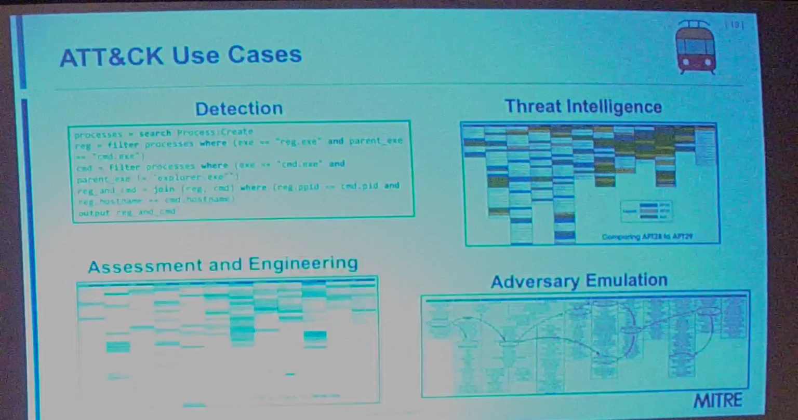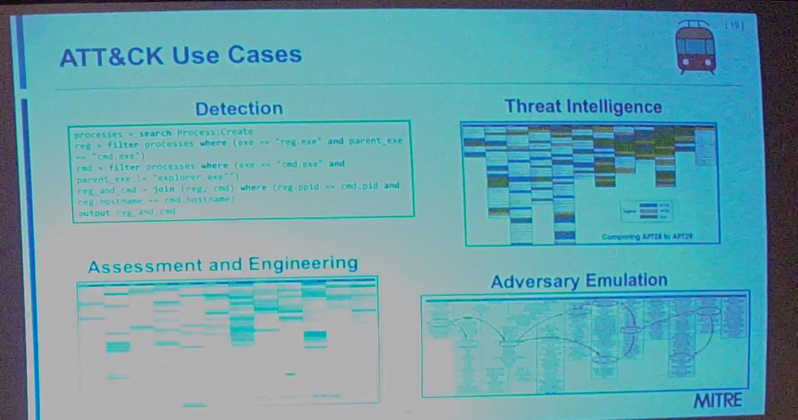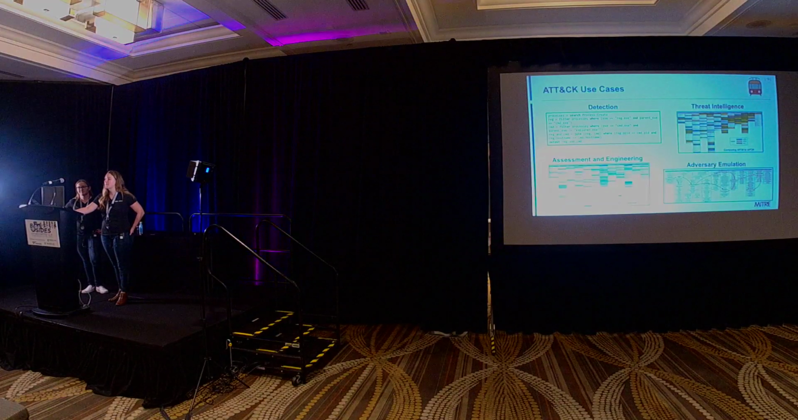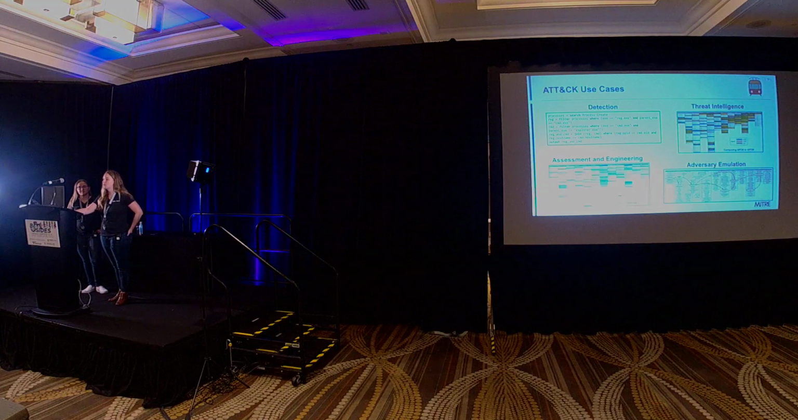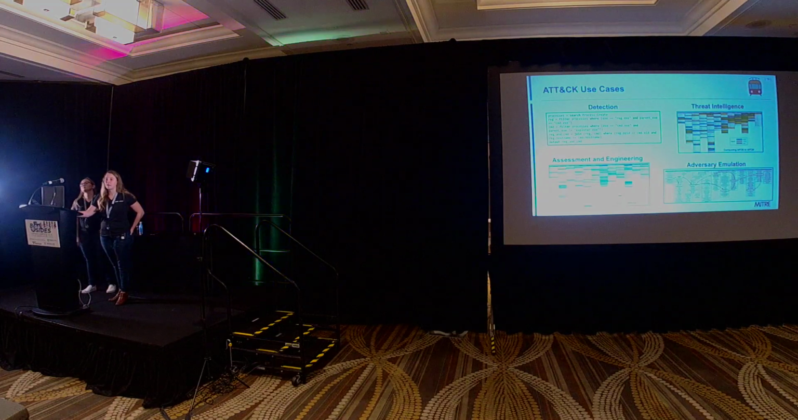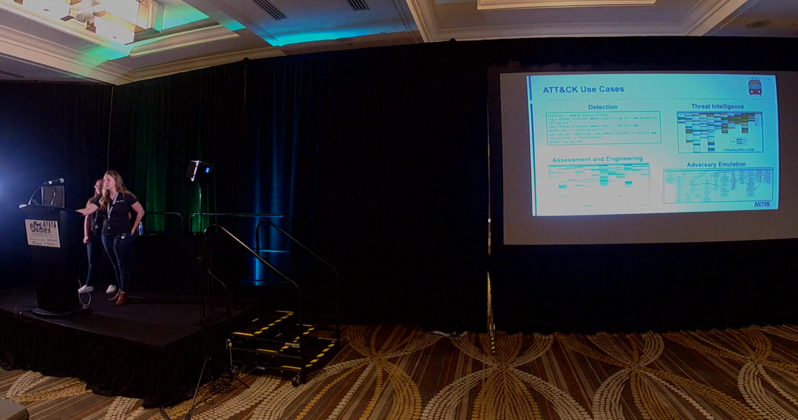So now that we have a list of techniques that we've mapped to ATT&CK from this report, what can you do with that information? So we have four main use cases. First is detection, and this is probably one of our most common use cases, is people using ATT&CK to build out analytics for their environment to search for this type of behavior.